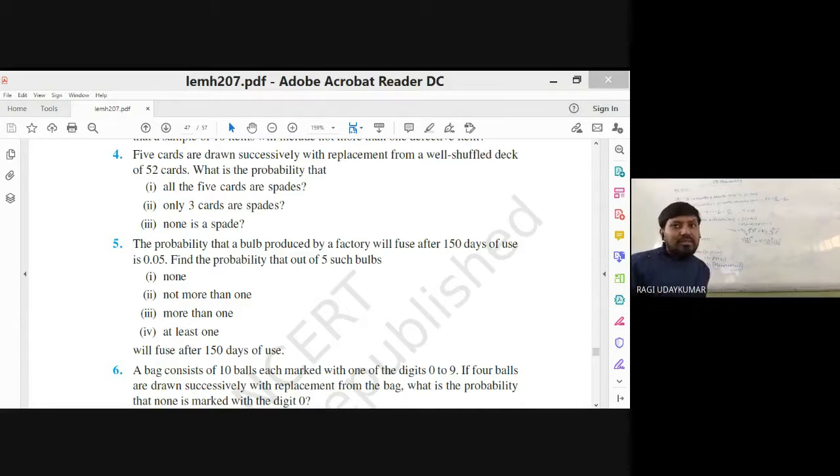So 1 out of 10, probability of success is equal to 1/10. Here most of the students will commit a mistake: that n is equal to 10. The bag consists of 10 balls, yes. No, no, 10 balls are there, but the trials: 4 balls are drawn successively.